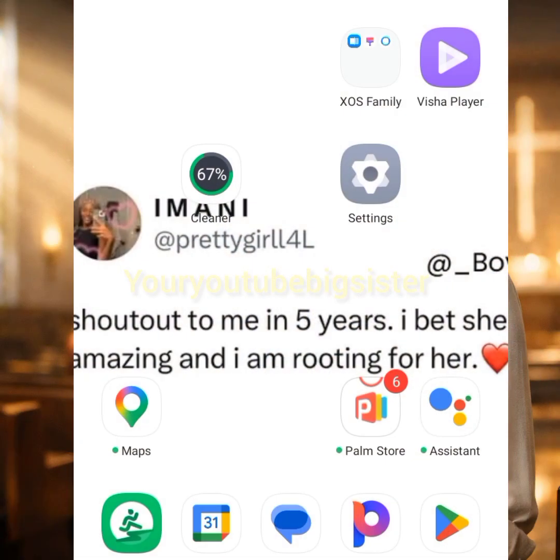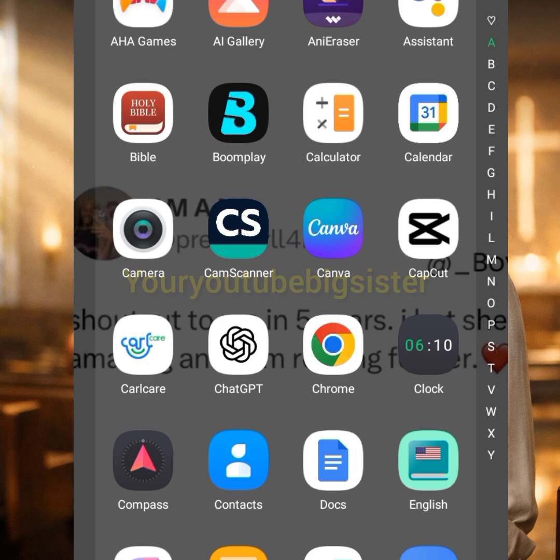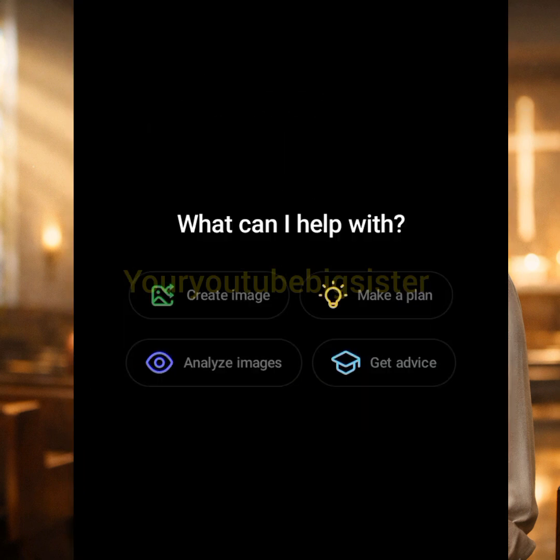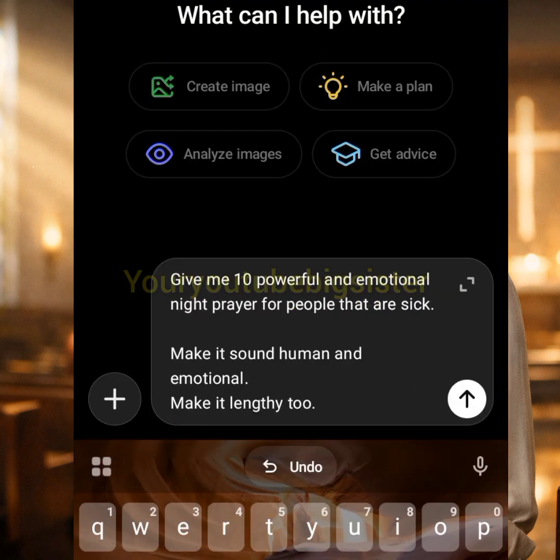So guys, the first step is to generate our prayers, and for the purpose of this tutorial, we are going to be making use of ChatGPT to generate our prayers. So I will simply go to ChatGPT, and this was what I told it. Give me 10 powerful and emotional night prayers for people that are sick. Make it sound human and emotional. Make it lengthy too. Yours may be morning prayer, yours may be afternoon prayer. You understand? Depending on your choice.